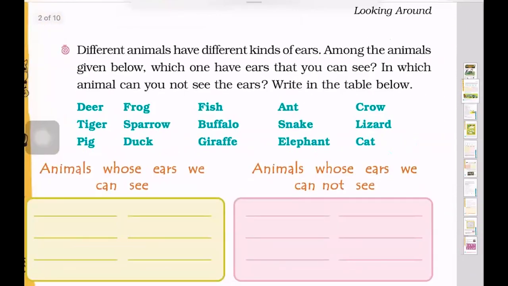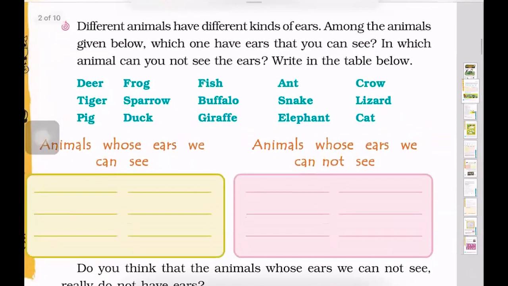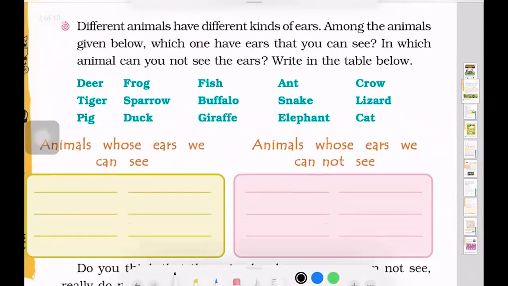Here we can see that different animals have different kinds of ears. Among the animals given below, which ones have ears that you can see? In which animals can you not see the ears? Write in the table below. So basically now we'll see that there are some animals over here, and we need to find whose ears are visible to us and whose ears are not visible to us.